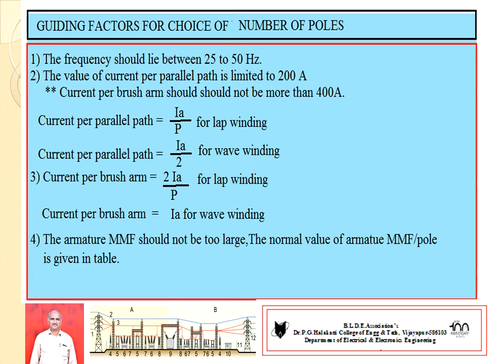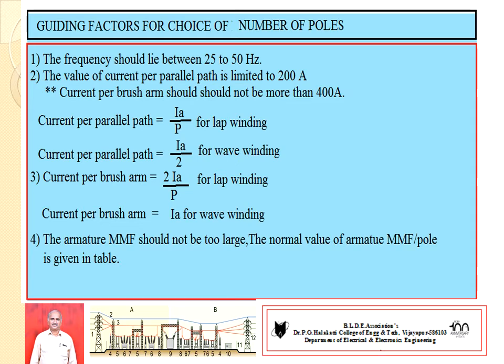On the other hand, if the machine has wave winding, in such condition, current per parallel path should be equal to Ia divided by 2 in case of wave wound. So number 3, current per brush arm. The third condition, current per brush arm, should be equal to 2 times of armature current divided by number of parallel paths.